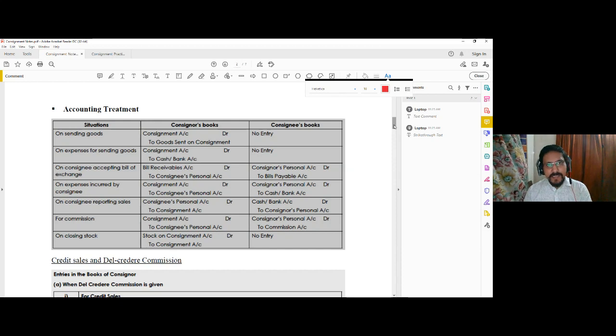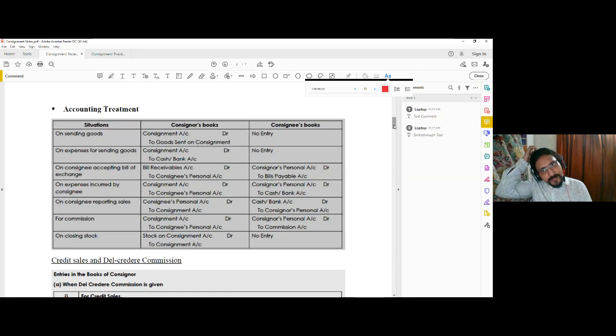These are the consignee's account, in order to calculate how much amount is due to the consignee or receivable from the consignee, and the goods sent on consignment account, to determine how much amount of goods has been sent, and this amount has to be adjusted against purchase or opening stock in the trading account. So that is why three necessary accounts are prepared: consignment account, goods sent on consignment account, and consignee account. In addition to that, you may prepare a consignment stock account. However, it is not always considered a necessary account when you are preparing for the examination.